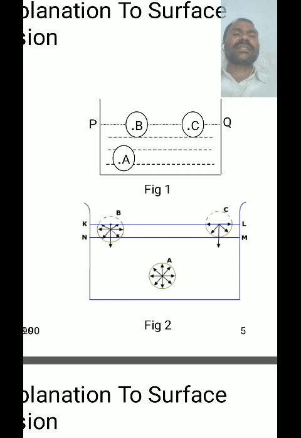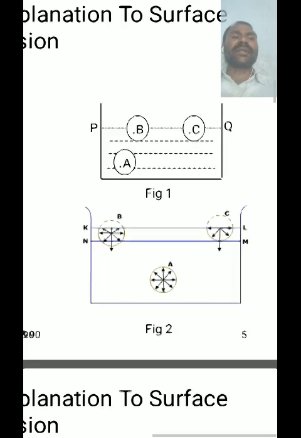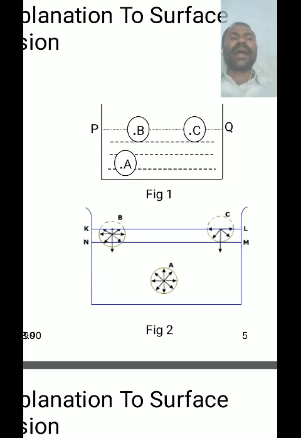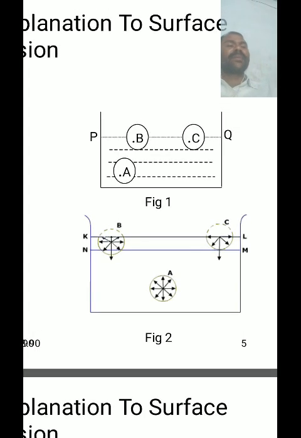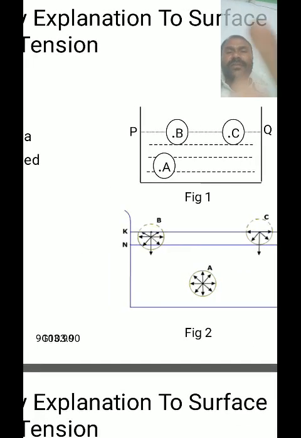It behaves as a stretched elastic membrane because it has a tendency to contract and occupy minimum surface area. That's why this phenomenon is called surface tension.